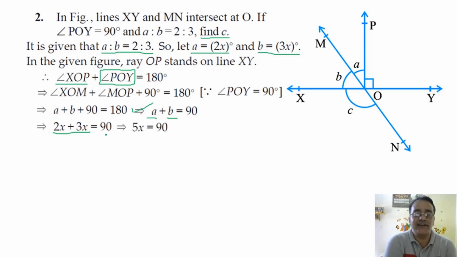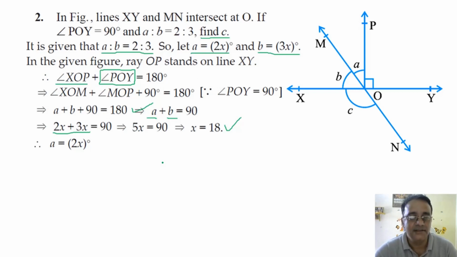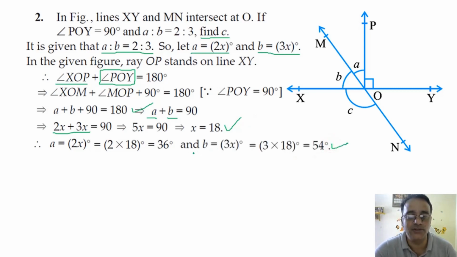So what is the value of x? 18, right? So x is equal to 18. So a is equal to 2x, that is 2 into 18, which is 36, and b is equal to 3x. So 3 into 18 will be 54. So we got both the values.